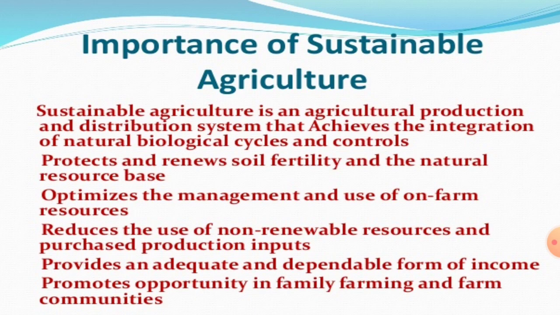Then the importance or advantages of sustainable agriculture. What will be the benefits of sustainable agriculture, what will happen due to sustainable agriculture? Due to sustainable agriculture, it improves soil fertility. In sustainable agriculture there is minimum use of chemical fertilizers, pesticides, and insecticides, and due to that it improves soil fertility. It also reduces environmental pollution, which is safe for the environment.